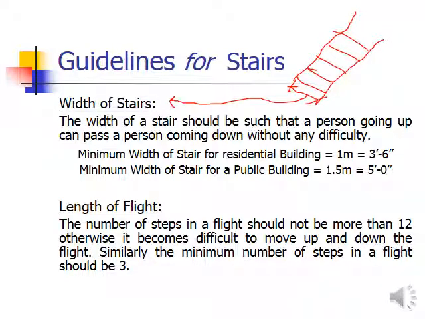It should be such that a person going up can pass a person coming down without any difficulty. Generally stairs are not built like an escalator. Escalators are designed for users going up separately and users going down separately. Similarly, lifts are also designed to carry persons going up and going down separately. But stairs are generally designed to manage the users going up and going down at the same time.